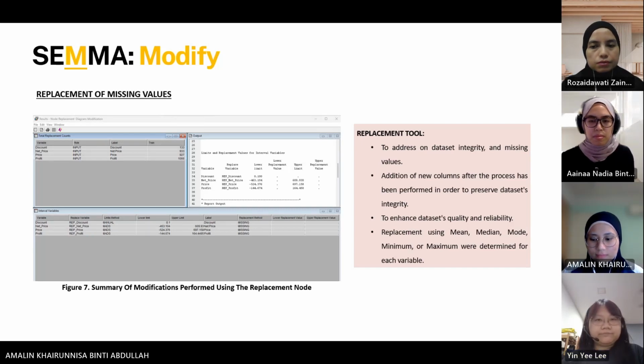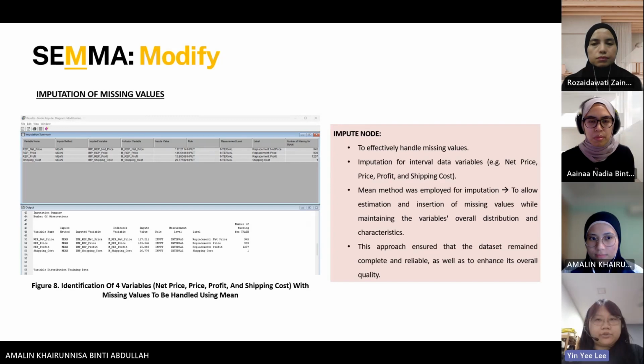On top of that, we also utilized the impute node to handle missing values in our dataset. Mean imputation was used for interval data variables such as net price, profit, and shipping costs. This approach allows us to estimate and fill in missing values while preserving the distribution and characteristics of the variables. The result of the imputation step using mean is displayed in figure 8, where you can see the reduction in missing values for the mentioned variables.